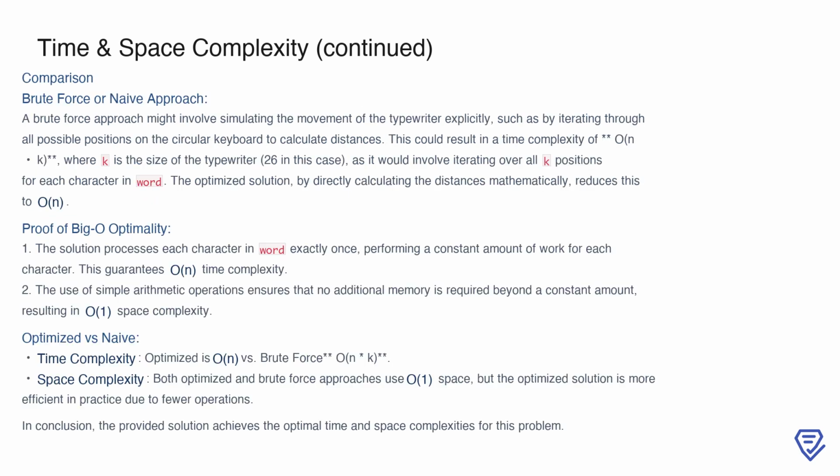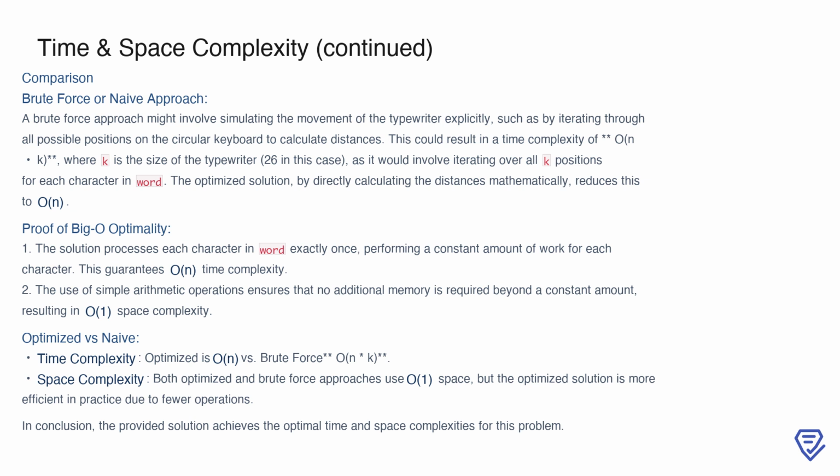To compare this optimized solution with a brute force approach, consider how a naive implementation might explicitly simulate the typewriter's movement. In such an approach, the algorithm could iterate through all 26 positions on the keyboard for each character in the word, leading to a time complexity of O(n*k), where k is the size of the keyboard. By directly calculating the distances mathematically, the optimized solution avoids this inefficiency and reduces the time complexity to O(n).